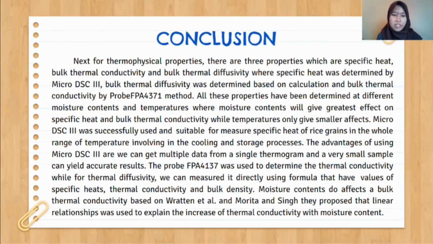Micro DSC III was successfully used and is suitable for measuring specific heat of rice grain in the whole range of temperature involved in the cooling and storage processes. The advantages of using micro DSC III are we can get multiple data from a single thermogram and a very small sample can yield accurate results.